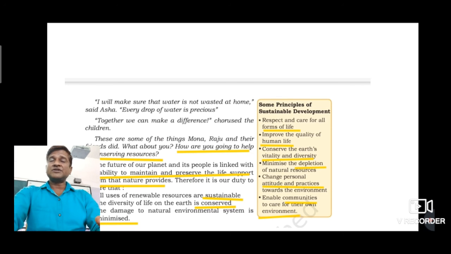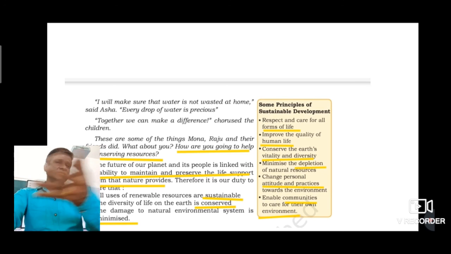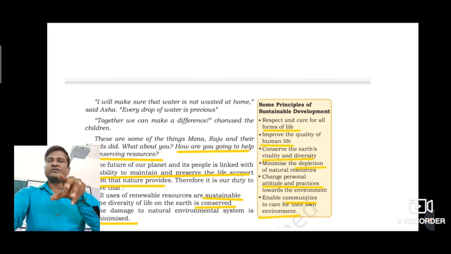Then the next principle, which is very very important, is change personal attitude and practice towards the environment. Generally we think that all these are free gifts. No, this type of attitude we should change. We should respect, we should conserve. That's why we can survive on this planet.